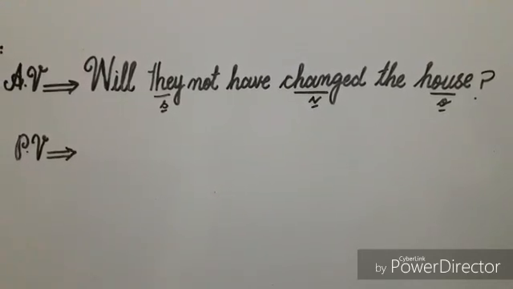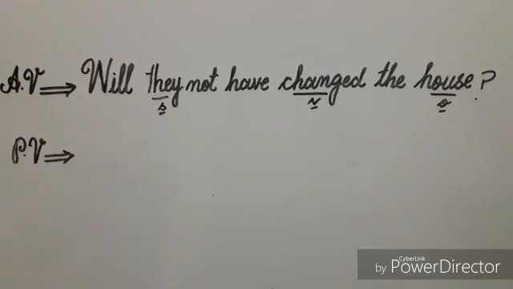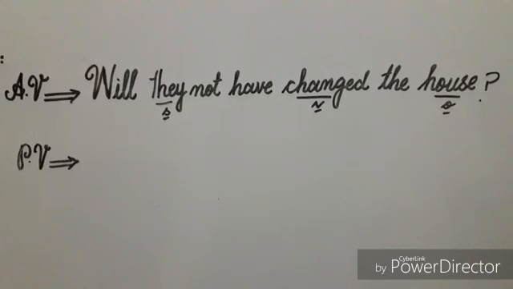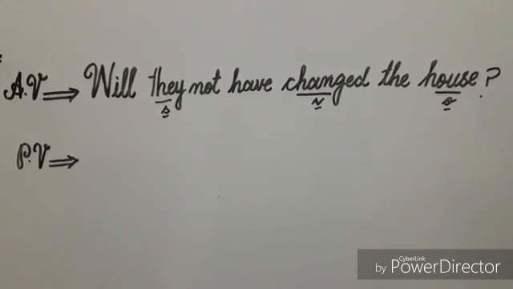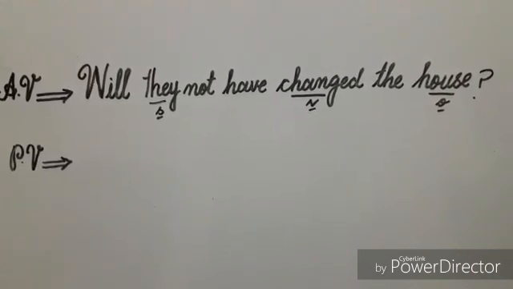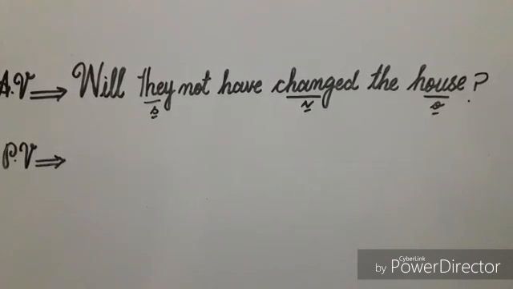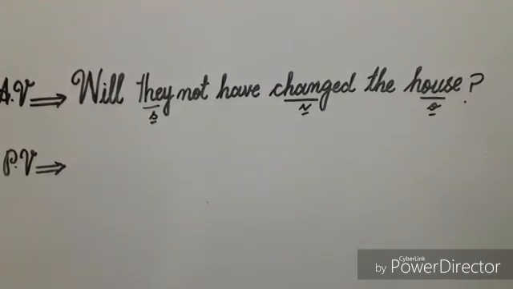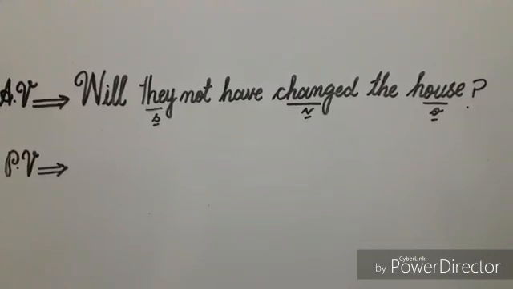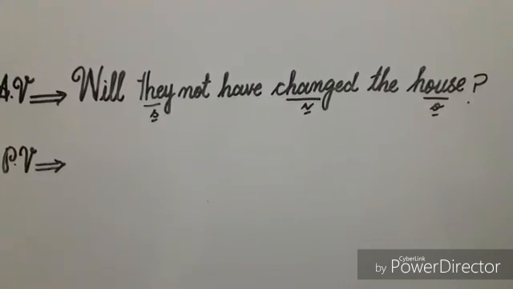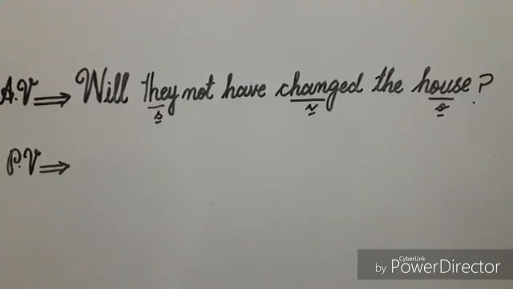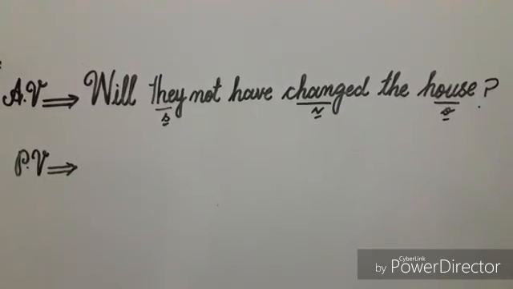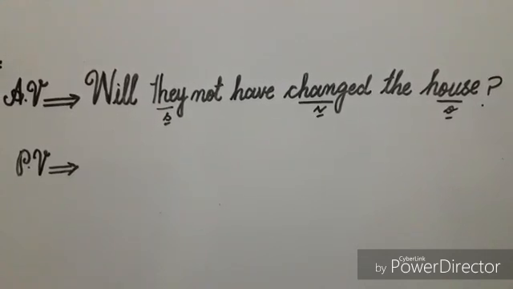In this sentence, the verb changed is verb because it is showing some action, and its subject is they because this word they is doing the work of changing. And object is house because the work of changing is being done on it. You can see that in this sentence, verb is in active voice because its subject does something. So it's active voice sentence, and now I'll change it into passive voice.